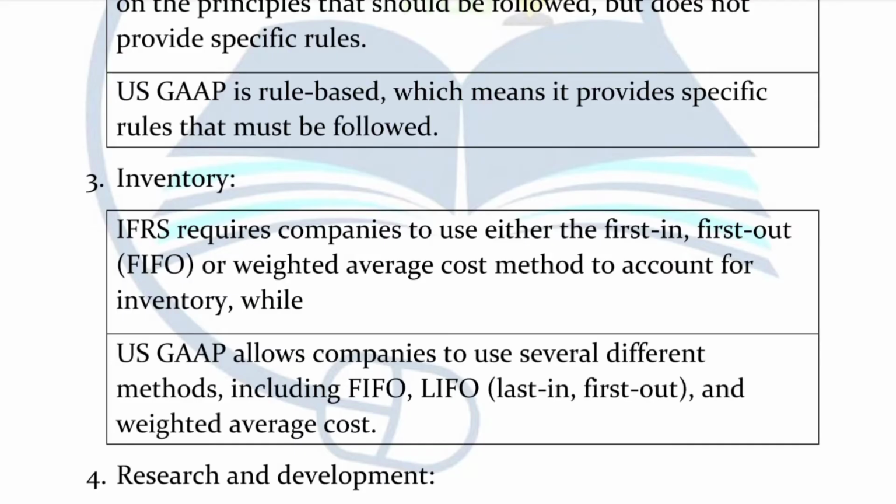Otherwise, if we talk about US GAAP, that means United States GAAP, then it allows the company to use FIFO, LIFO, or weighted average cost for the purpose of inventory accounting. So there is a difference between the methods of recording inventory in these two standards, or you can say there is a difference between these two accounting standards to report inventories in the books on the basis of methods. Okay.